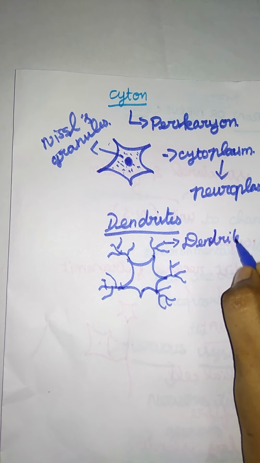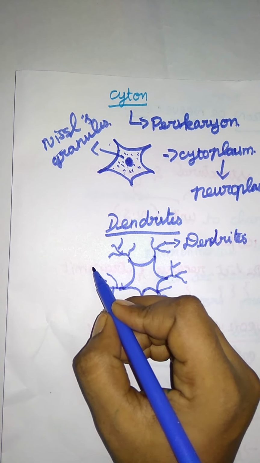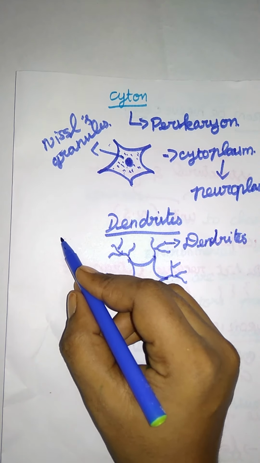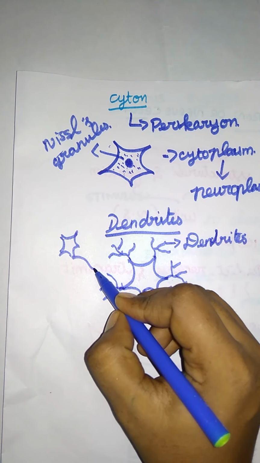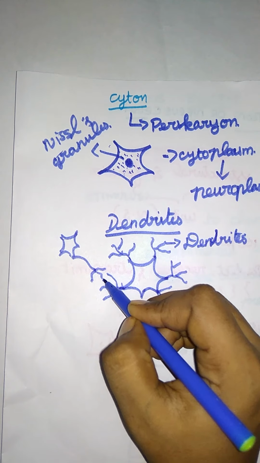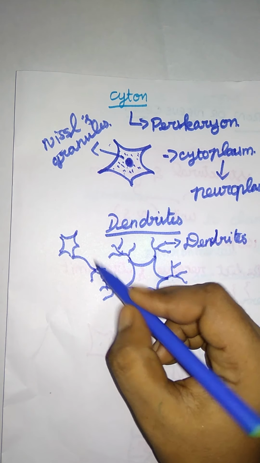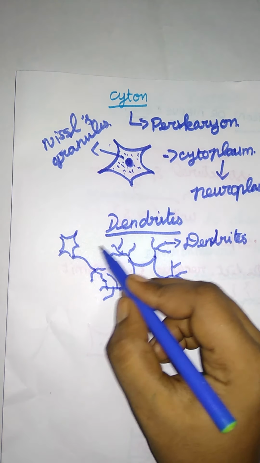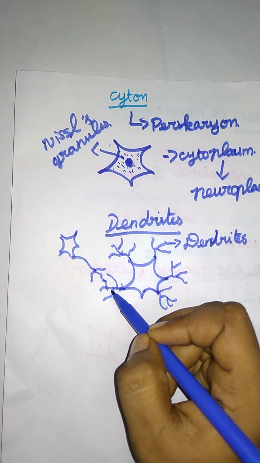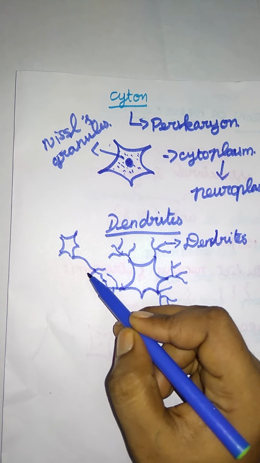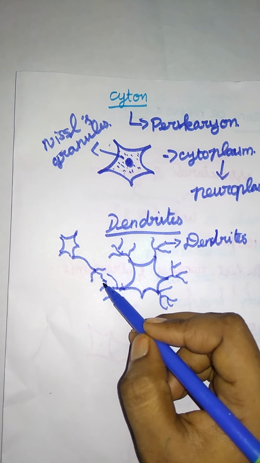Not only one dendrite, all dendrites are attached to the end part of another neuron. Just imagine this is another neuron body, and the dendrites attach to the axon terminal, the end part of the neuron. They receive the impulses from the axon of one neuron to the dendrites of another neuron.